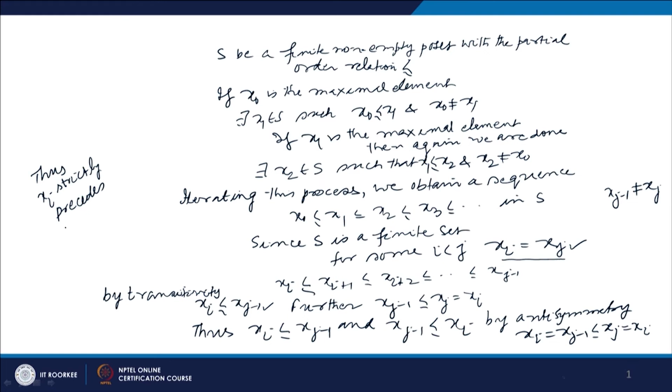Okay, which is impossible, because xi strictly precedes xi means xi is not equal to xi and xi precedes xi. So here what we do: xi precedes xj minus 1, and xj minus 1 precedes xi. Therefore, by antisymmetry, xi is equal to xj minus 1, but xj minus 1 strictly precedes xj, and xj is equal to xi. So xi strictly precedes xi.